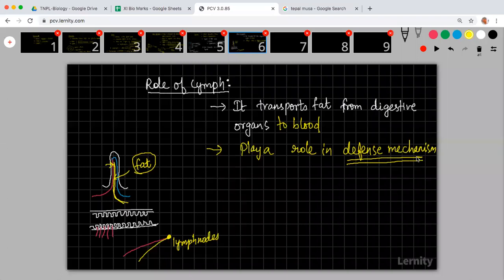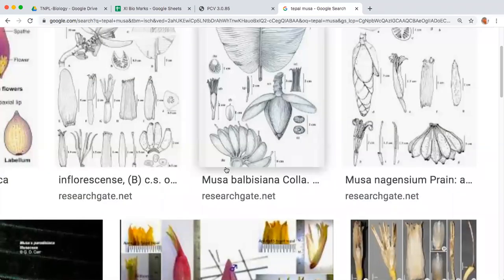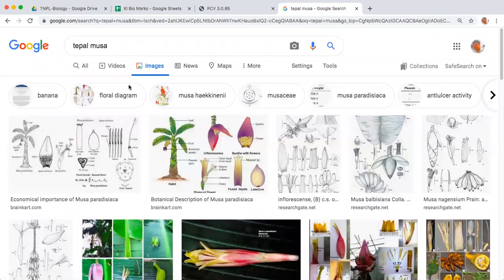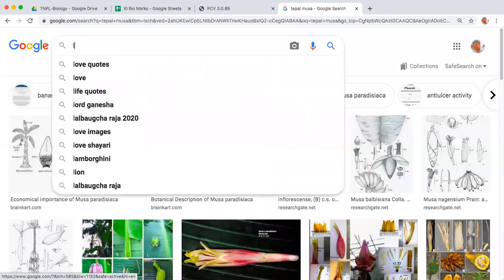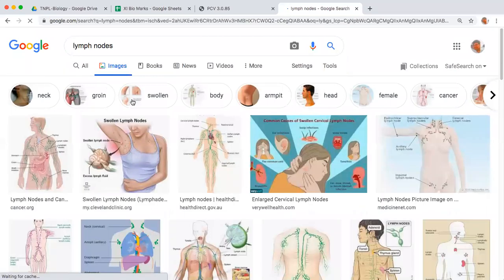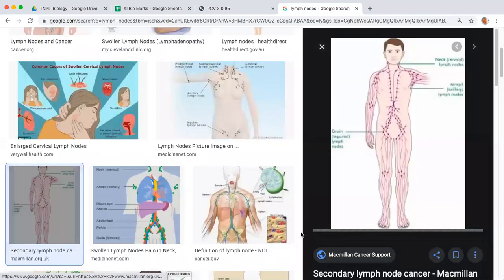We are talking about lymph nodes, not plants. In your body, there are some places which we call lymph nodes. Let me show you. You see here, this is a body.